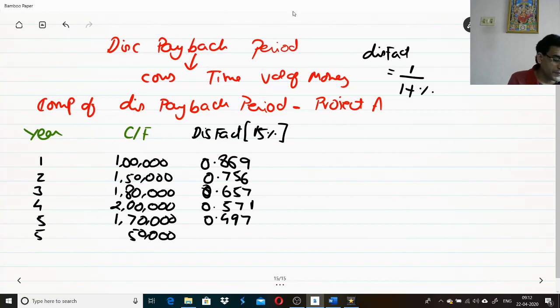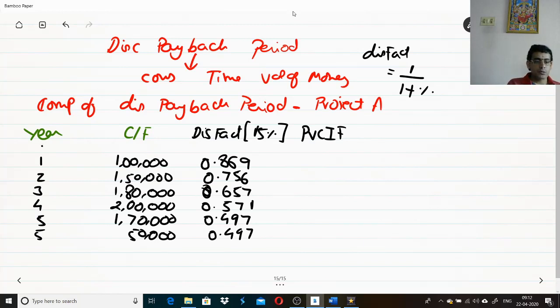0.497. Fifth year, okay. This remains the same because in the fifth year also you are getting this cash flow. So here also you are getting 0.497, that's the cash flows. Now, what I need to do? I need to add one more column here, which is nothing but the present value of cash inflow. What we'll call this? Present value of cash inflow.